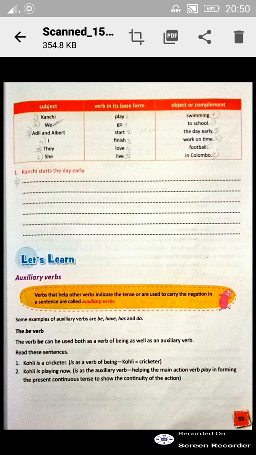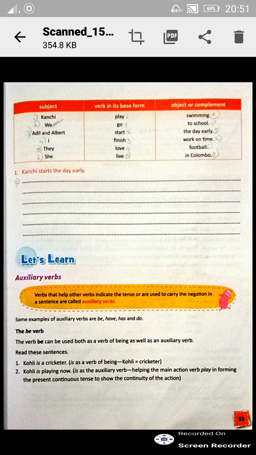Okay, now see here, auxiliary verb. What is an auxiliary verb? Verbs that help other verbs to indicate the tense, or are used to carry the negation in a sentence, are called auxiliary verbs. Some examples of auxiliary verbs are be, have, has and do.